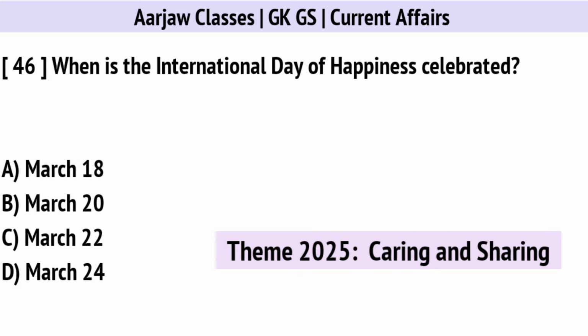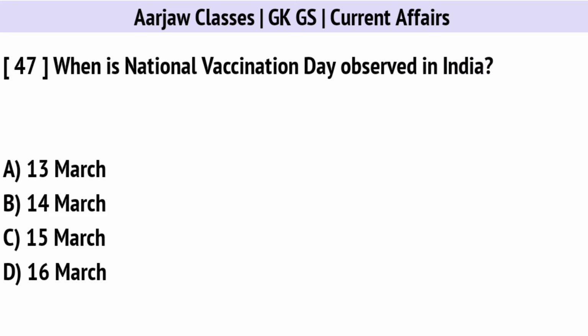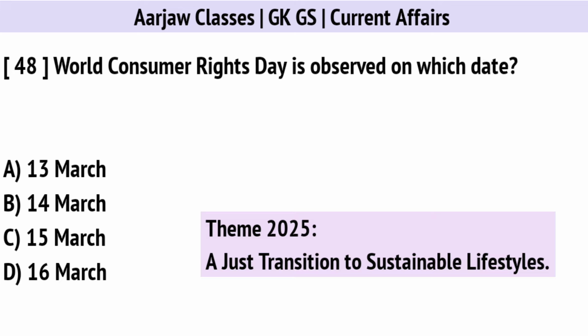When is the International Day of Happiness celebrated? Correct option is B, on 20th March. When is National Vaccination Day observed in India? Correct option is D, on 16th March. World Consumer Rights Day is observed on which date? Correct option is C, on 15th March.